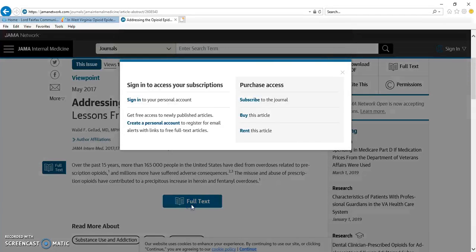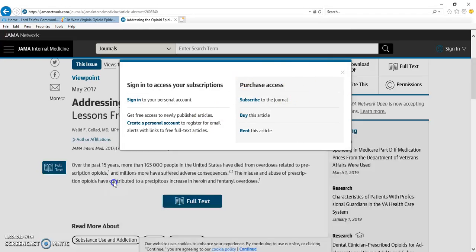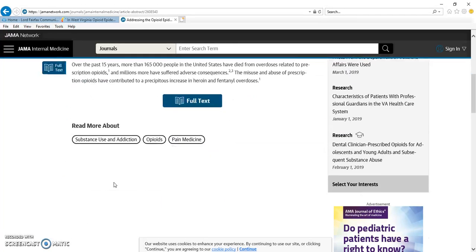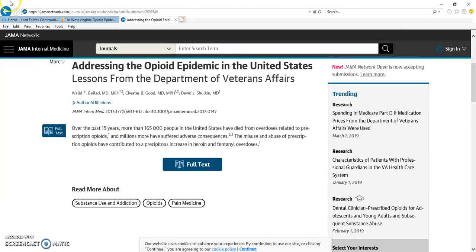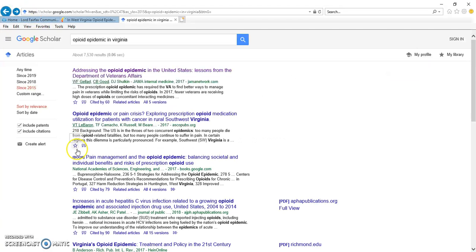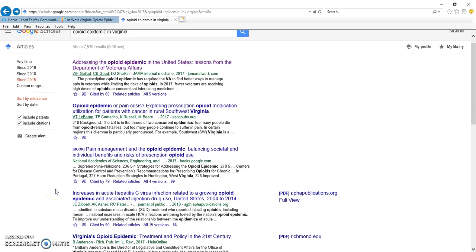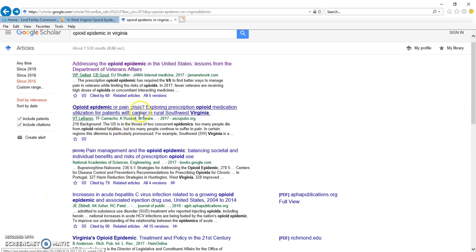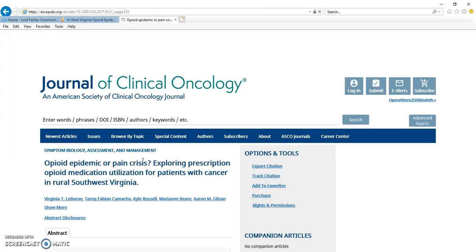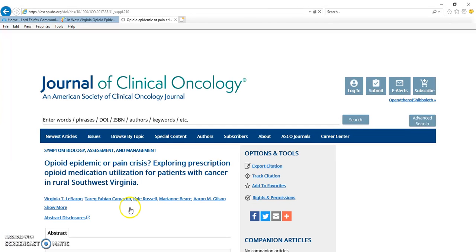I read the full article, which this one wants you to subscribe, so probably wouldn't use this one because I do not have a subscription. So I will go back and see what other ones I have. So I'm going to click this one. I try to look at a bunch of different articles to see what information they have and if I like them before I actually decide on one. I do this for all my papers.